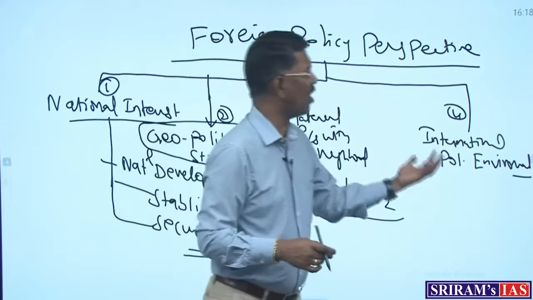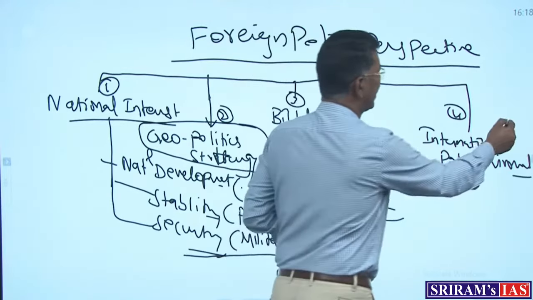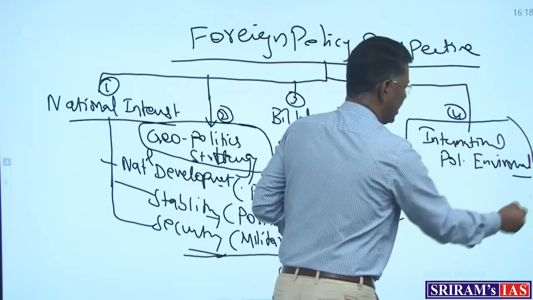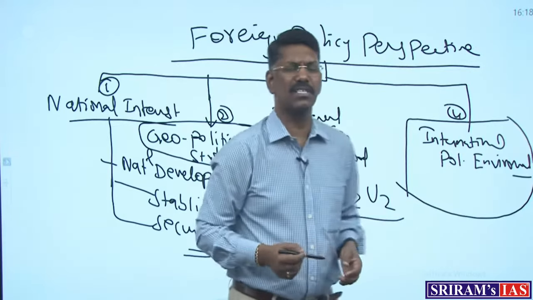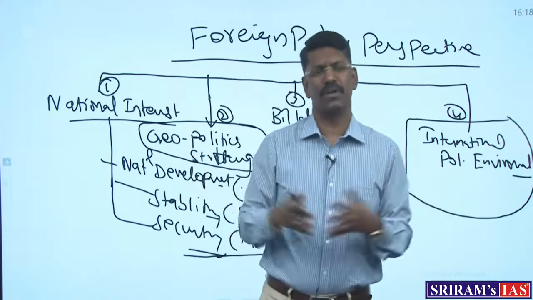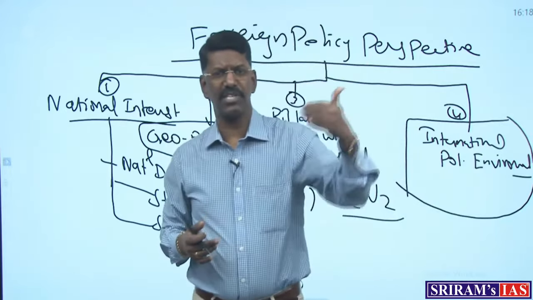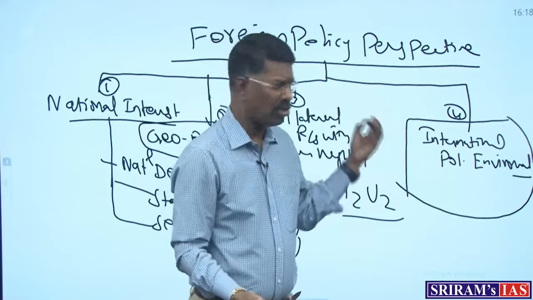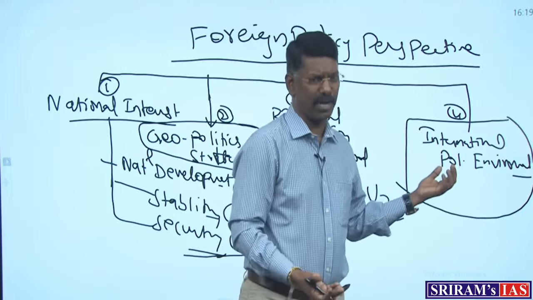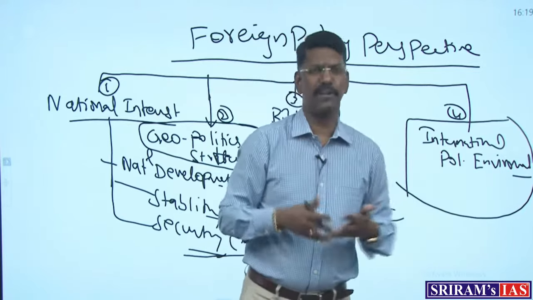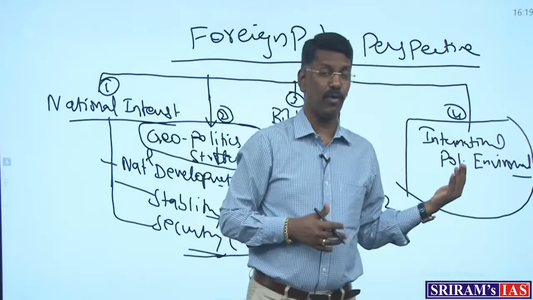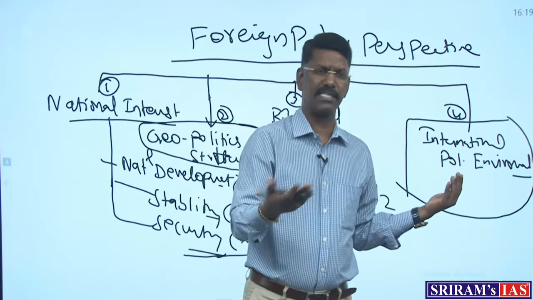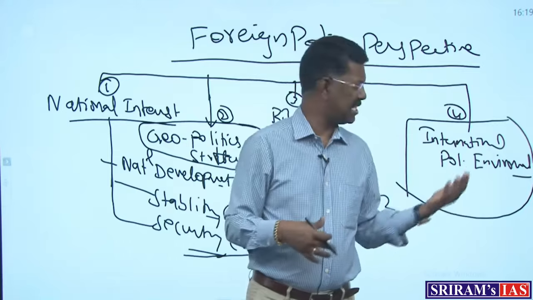Then I come to the last part, the international political environment. Here students generally ask, because the optional is 500 marks, we already have to study theories and all, and in what way do I have to update? When I talk about the international political environment from UPSC's point of view, in subject point of view, if you want to be a scholar in political science, the things are totally different. This is a PhD paper.